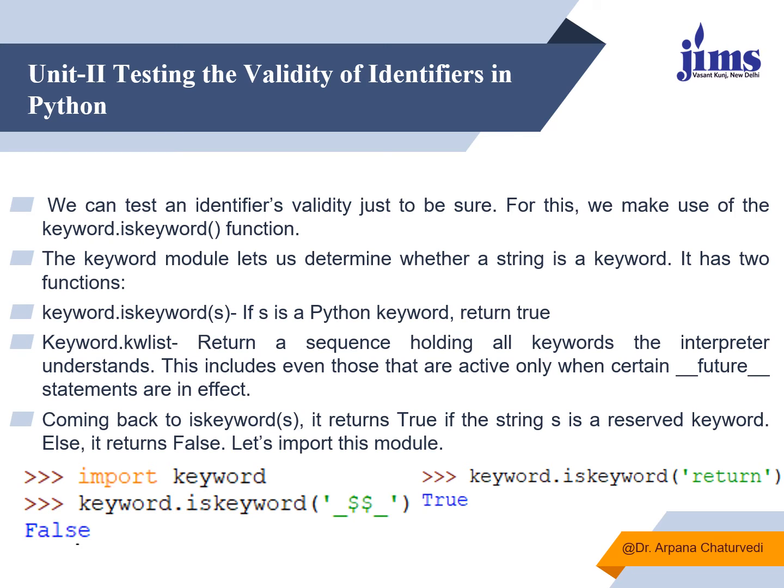Now see how we can test the validity of an identifier. We can test whether the string I have passed is a keyword or not, and for this I have tried an example here. I said keyword.iskeyword and mentioned return. So return is a keyword, and it has returned true. Here I am checking whether _$ is a keyword or not, so it is returning false. For this I have imported a module, that is import keyword.